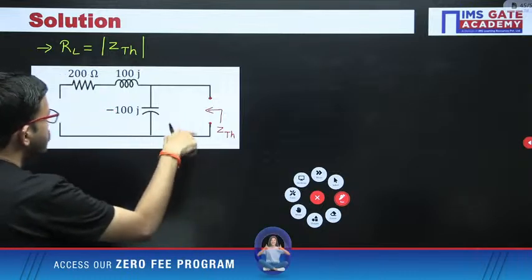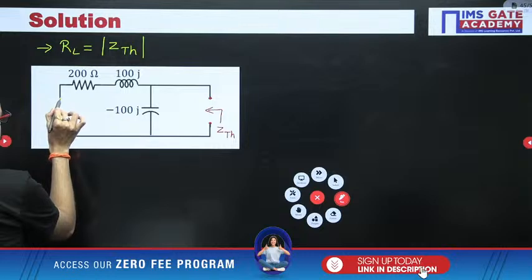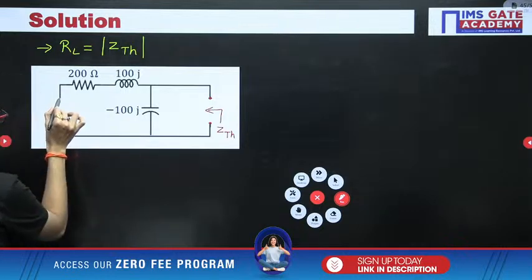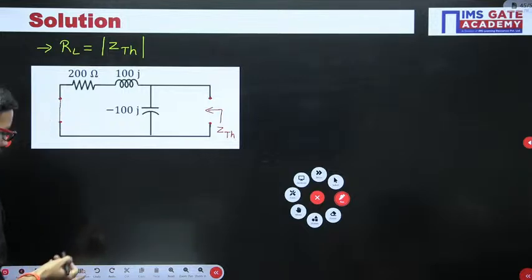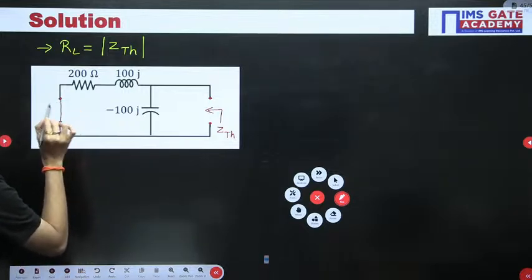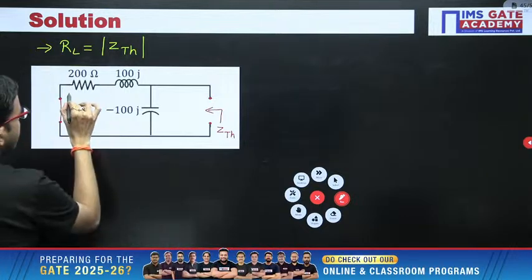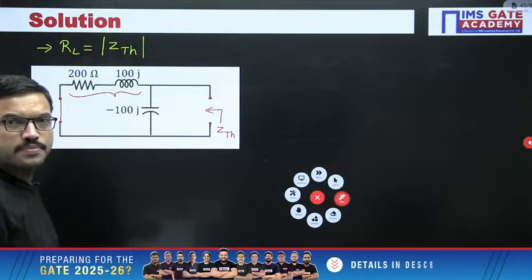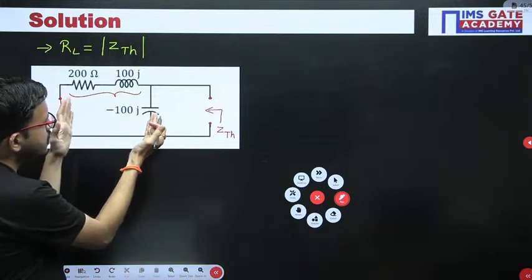In order to find ZTH, here you have a voltage source, you can make it a short. The moment you have shorted it, these two elements are connected in series, and then this branch is connected in parallel with this particular branch.